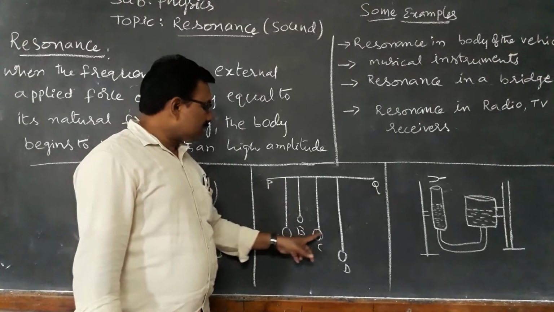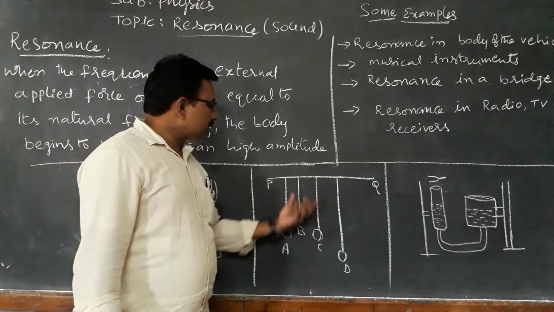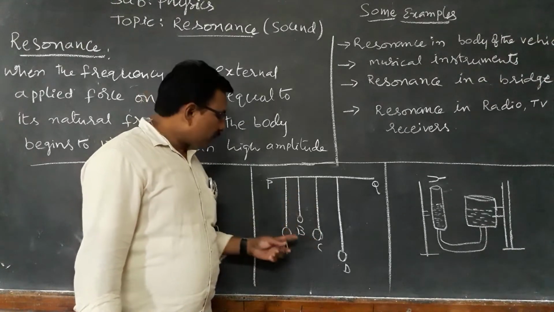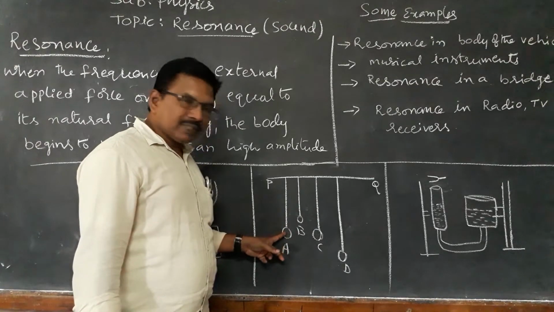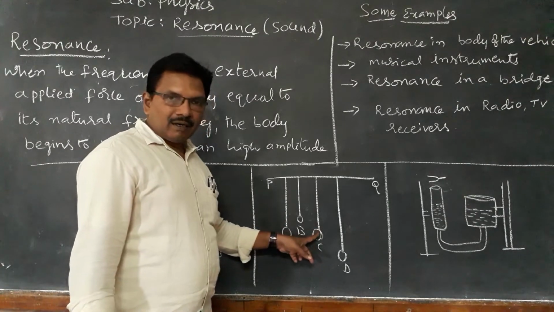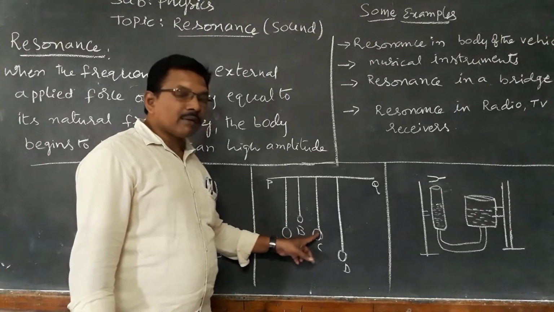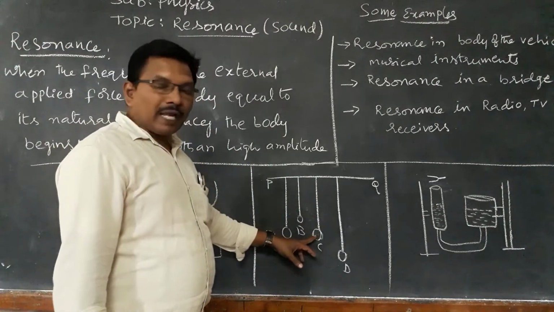So these two have the same natural frequency, because their sizes are the same. If you disturb here, the frequency of this object equals the natural frequency of that object, and only then will it vibrate wider, with more length, so more amplitude.